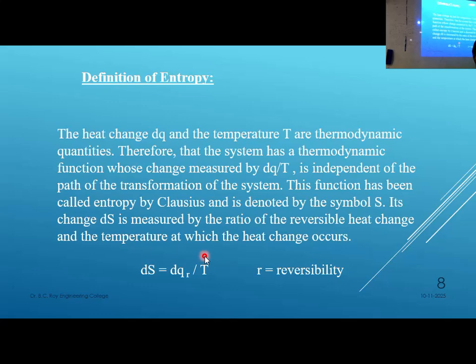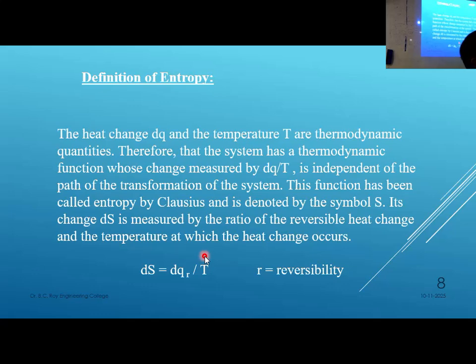All the other steps, 3 or 4 steps making a cycle, let them be reversible. Then the overall entropy change can be calculated. The individual steps are also calculated, and if you deduct all the reversible steps from the total, you can get the entropy change for the irreversible process also.